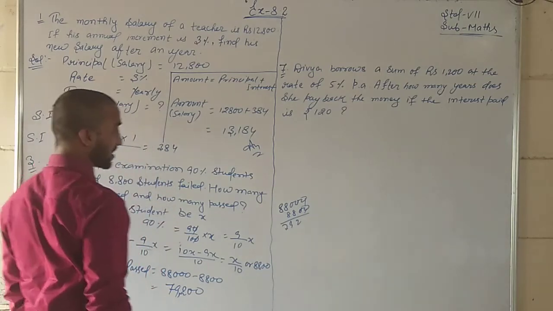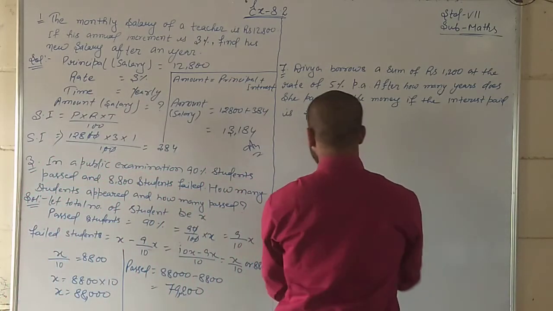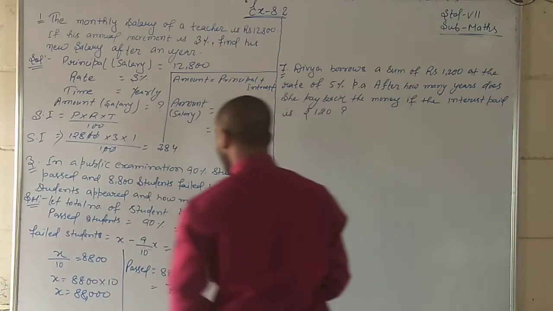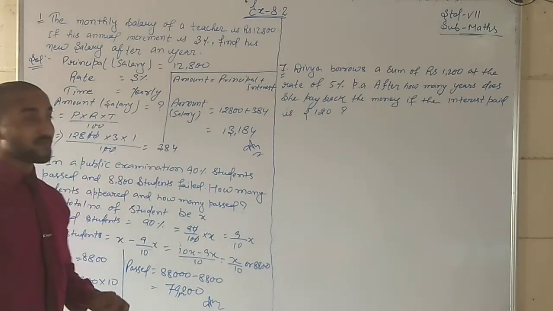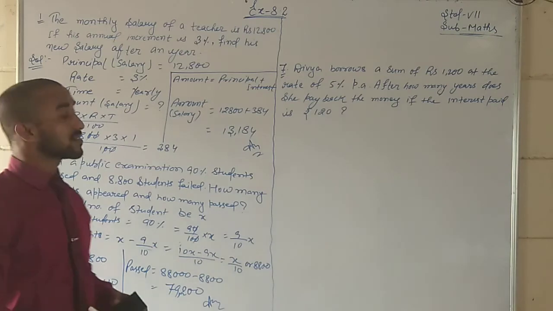Again and again I am getting confused, that's why I have checked here. So what is the total number of passed students? 79,200. So students, that's all about question number 3.